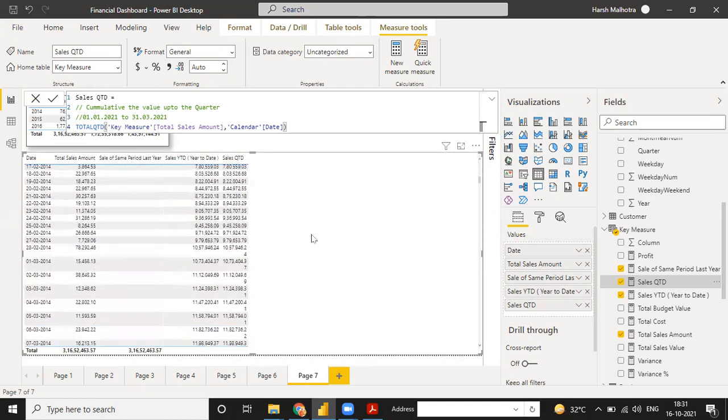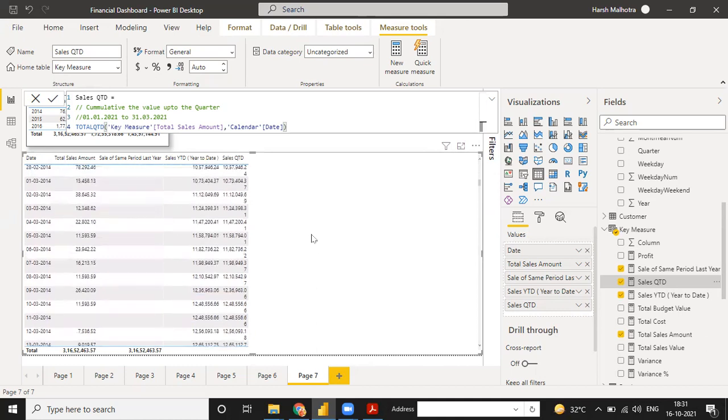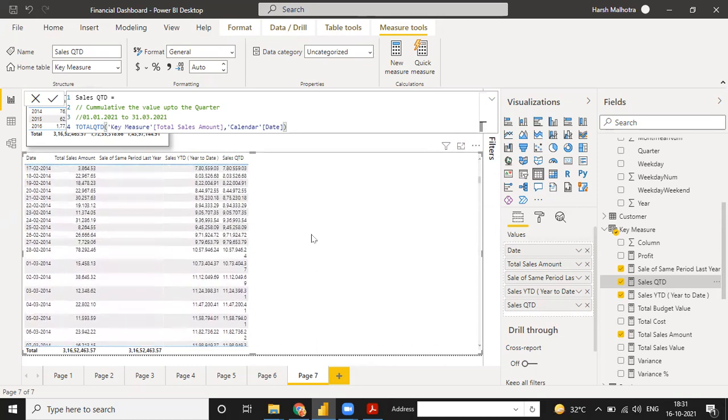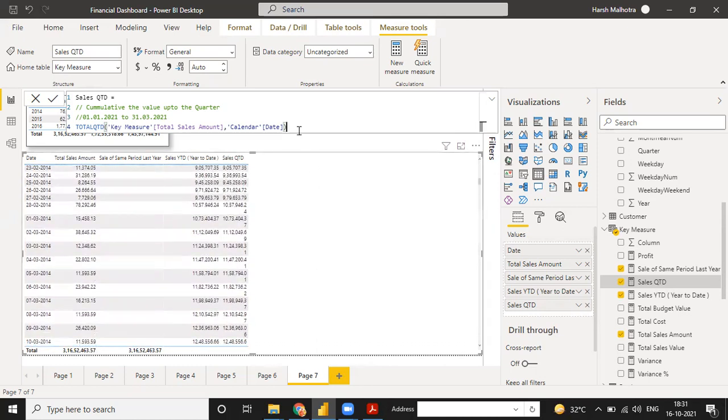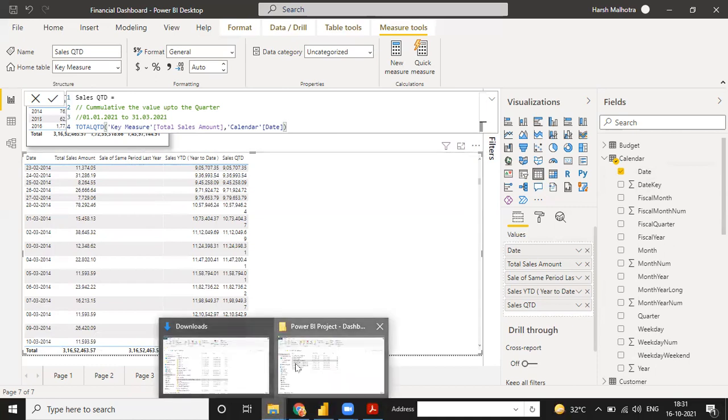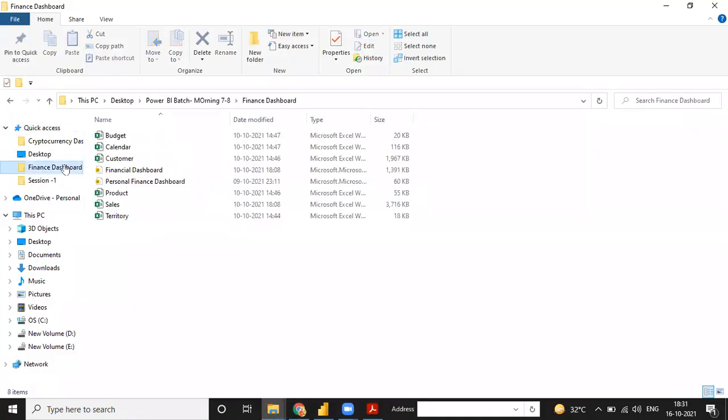Now, do you understand, guys, or any doubt in your mind? Can you please explain about this calendar date? Calendar date, this one. Yes. Okay, see, this table I have already calculated. Every project we have to calculate a date table. Okay, let me show you in this example. In this example, in the finance dashboard, we have this calendar table.